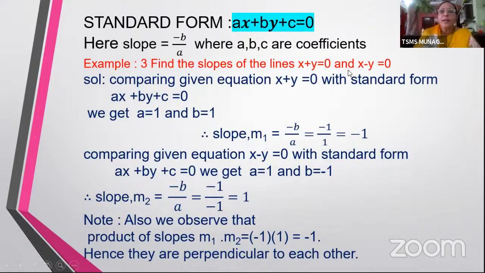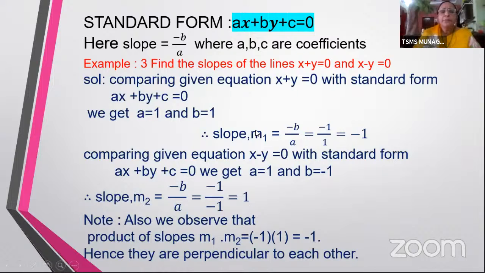Now take the second line x minus y equal to 0 and again compare this with the standard form. You will see that a is 1 and b equal to, here, minus 1. We have to take it along with the sign. Okay, coefficient means along with the sign. So here b is minus 1 and so the slope m2 is minus b by a, which is minus of minus 1, which will be 1.